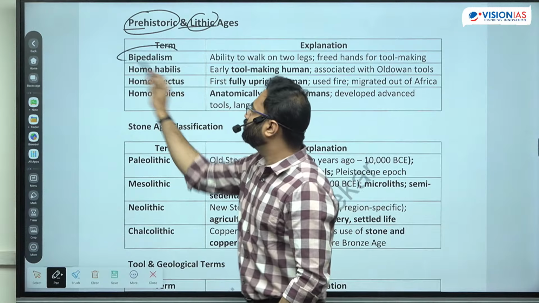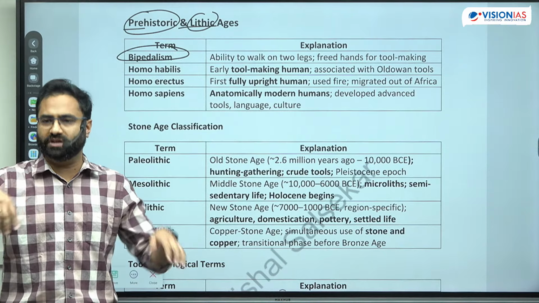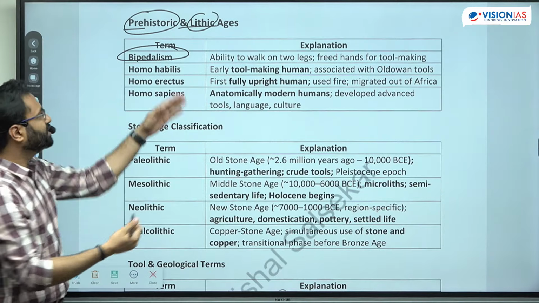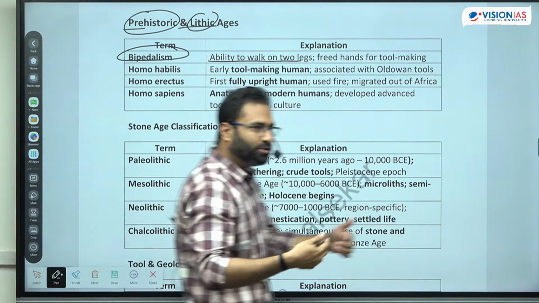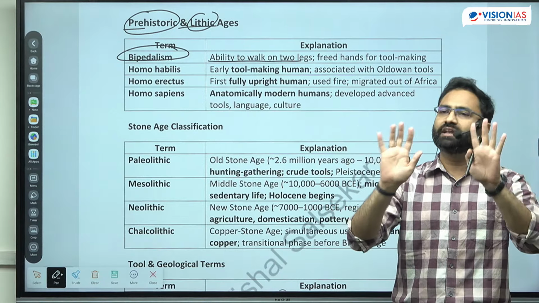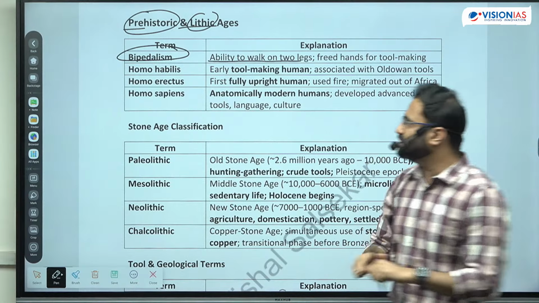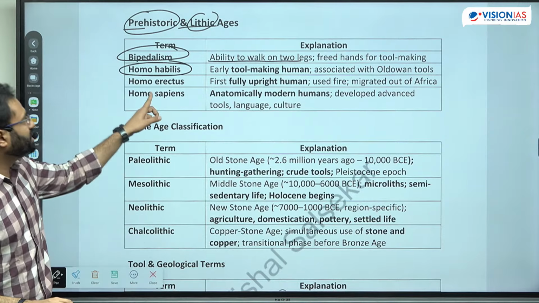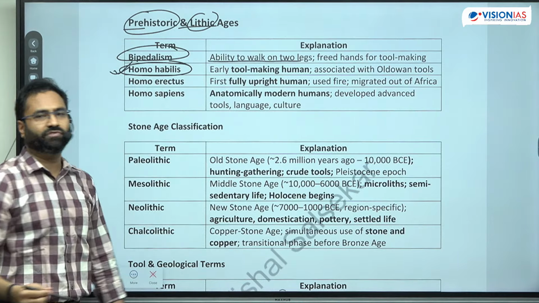Next, the term is the bipedalism. Now bipedalism means once the humans started utilizing the rear 2 feet, eventually from the 4 legs to the 2 legs, and eventually humans started getting upright. So that is the bipedalism, ability to walk on the 2 legs. अब जैसे ही आपने you have started walking on the 2 legs, now there are other 2 legs which were the previously legs, now they got free, and eventually now you can utilize these for certain other purposes. So the tool development got initiated, and that's why the Homo habilis were the ones who have initiated the tool development for the first time.